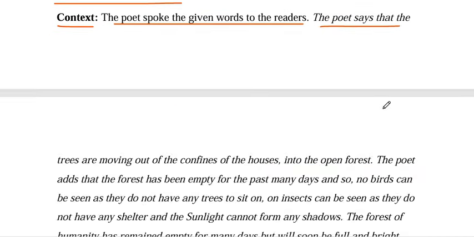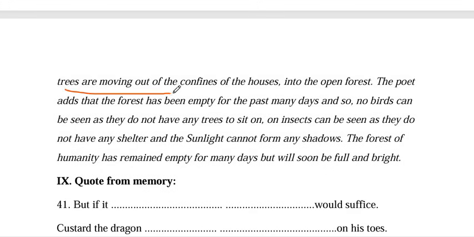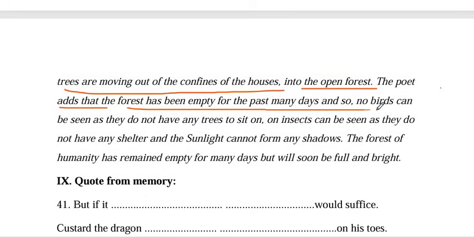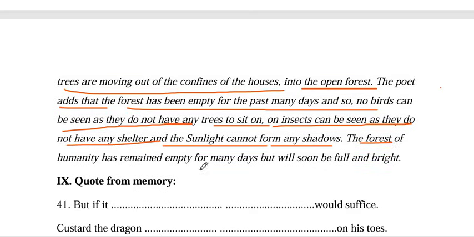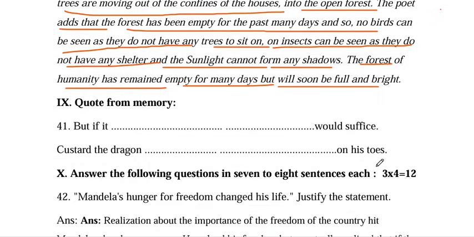The poet says that the trees are moving out of the confines of the houses into the open forest. The poet adds that the forest has been empty for the past many days, and so no birds can be seen as they do not have any trees to sit on. No insects can be seen as they do not have any shelter, and the sunlight cannot form any shadows. The forest of humanity has remained empty for many days, but will soon be full and bright.